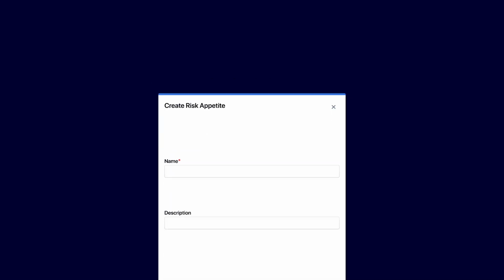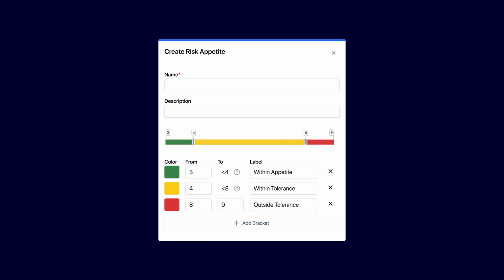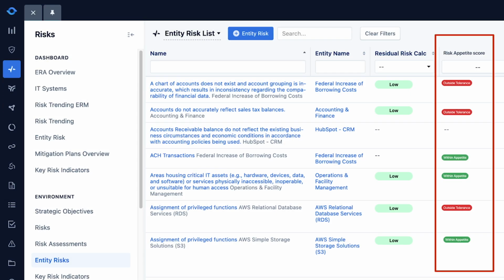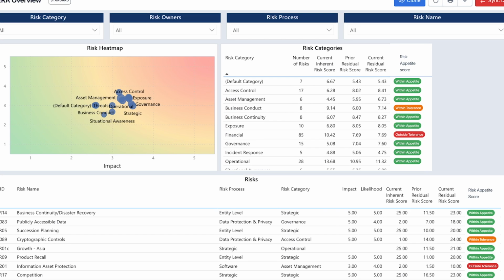Users can configure one or more risk appetites per risk score type, adjust brackets, colors, and labels to align with your risk methodology. View risk appetite scores alongside other risk info to inform next steps, and report on risk appetite information in visual dashboards or board reports.